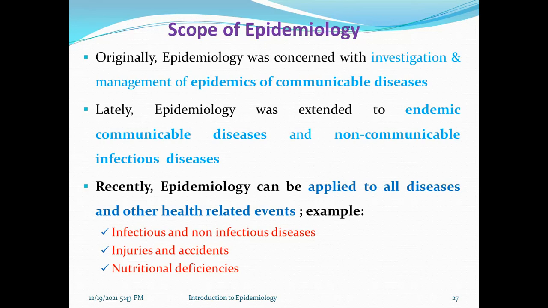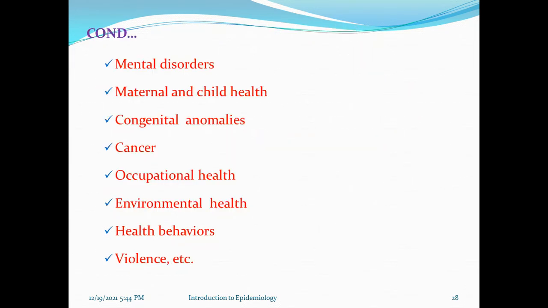Then epidemiology was extended to epidemic communicable disease and non-communicable infectious disease. Recently, epidemiology can be applied to all diseases and other health-related events, like infectious and non-infectious disease, injuries and accidents, nutritional deficiencies, mental disorders, maternal and child health, congenital anomalies, cancer, occupational health, and the environment.